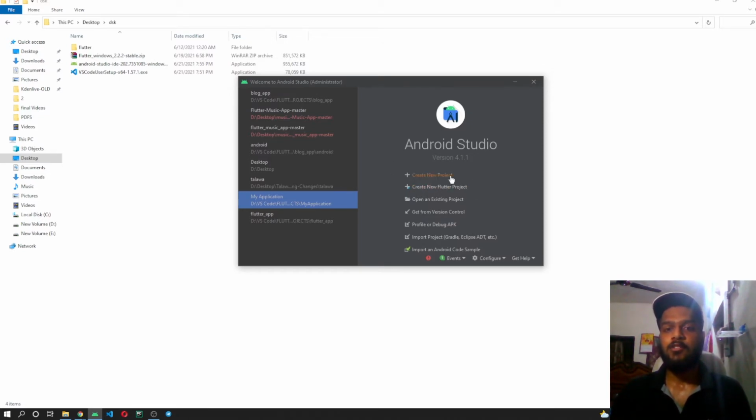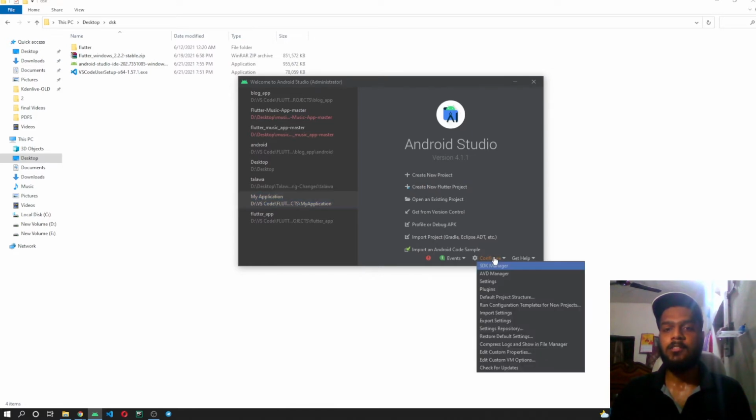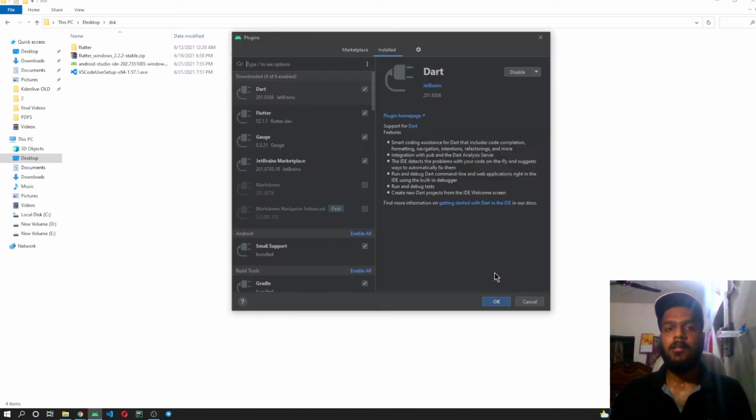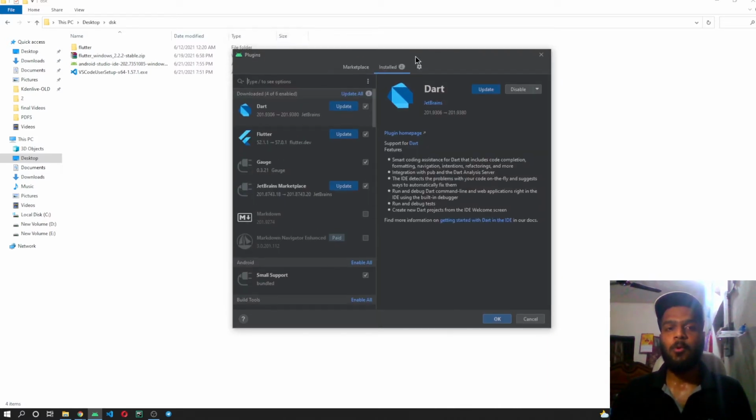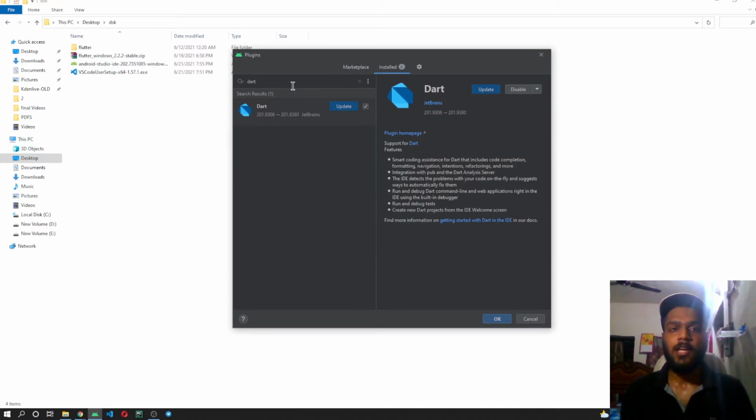For enabling this option, you have to click on configure, and from here click on the plugins option. Once you click on plugins, it will provide you with the plugin screen, and you have to install the two plugins, one for Flutter and one for Dart. Here you can see that I have already downloaded these. It is showing me these plugins on top, but if it is not showing for you, you have to directly search for them. You have to first install Dart.